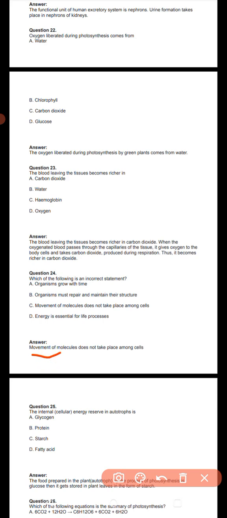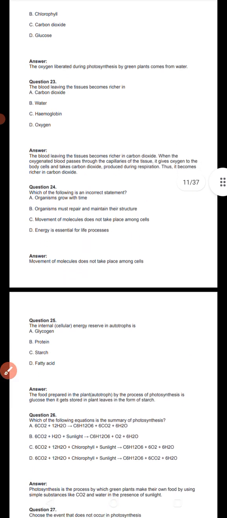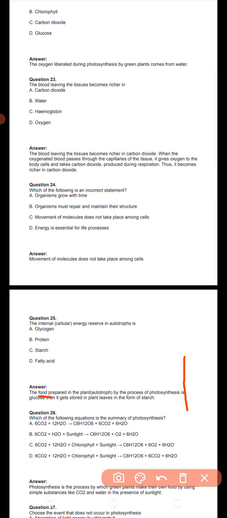The movement of molecules does not take place among cells. Internal cellular energy received by autotrophs is the food prepared in plant autotrophs by the process of photosynthesis, which is glucose, then it gets stored in plant leaves in form of starch.